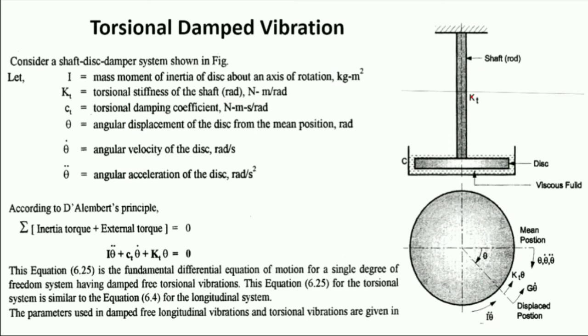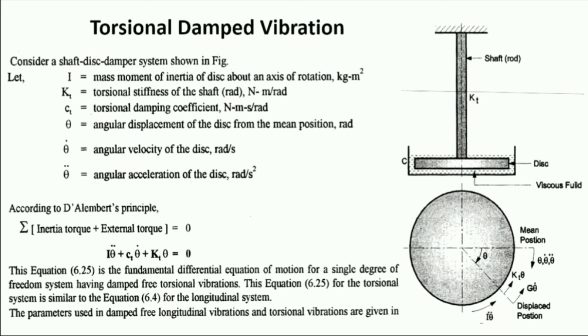Now here we discuss torsional damped vibration. In the earlier topic we discussed damped free vibration of a linear vibrating body. Here we discuss torsional damped vibration. First of all, what is torsional? Twisting and untwisting type of motion is called torsional motion. So what is torsional vibration? The vibration generated due to the twisting and untwisting movement is called torsional vibration.